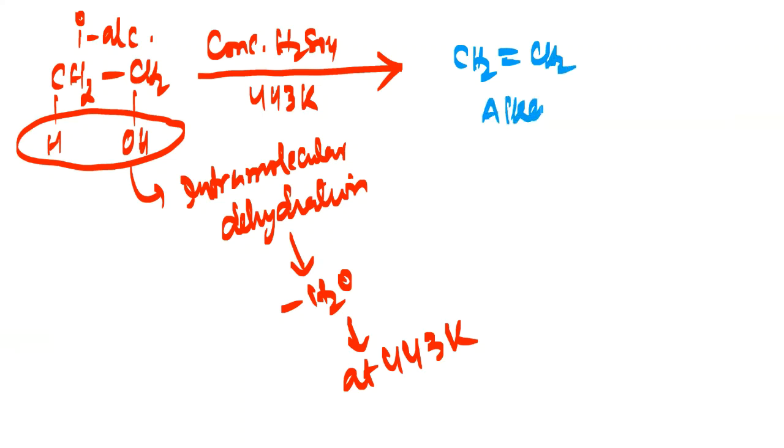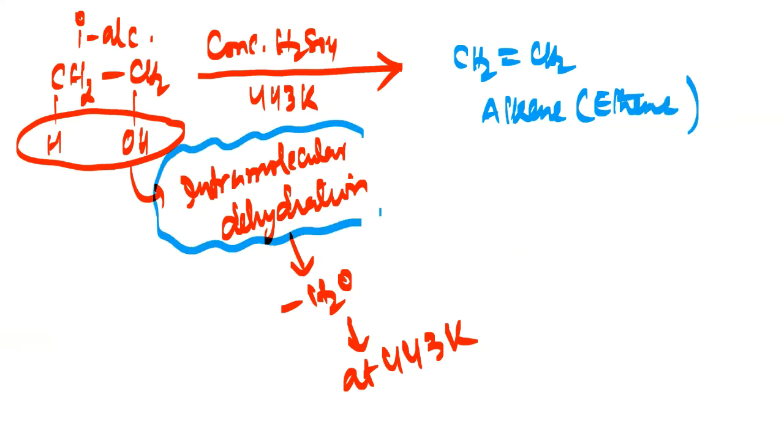So I am getting an alkene, which is here ethene. So I am getting ethene, my dear friends. So remember, intramolecular dehydration will take place. Loss of water will happen from within the molecule only. Yes, and we will be getting an alkene. Remember the temperature, 443 Kelvin is the temperature here.